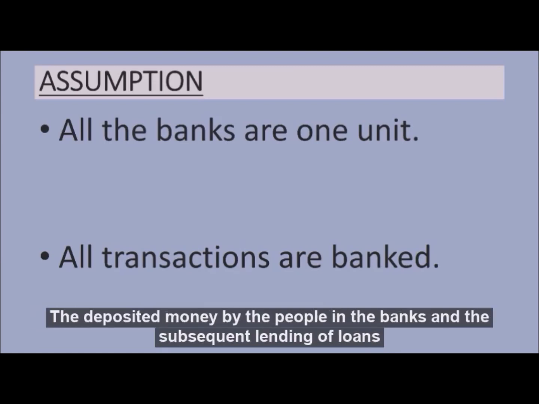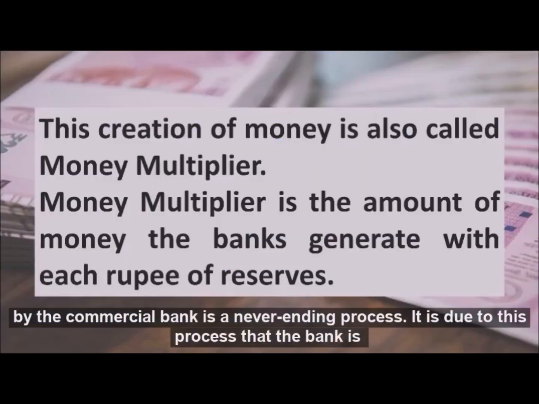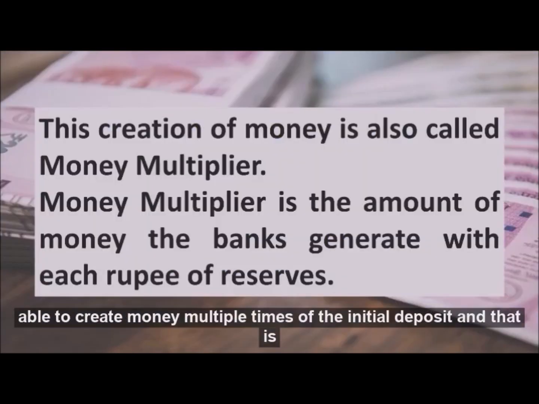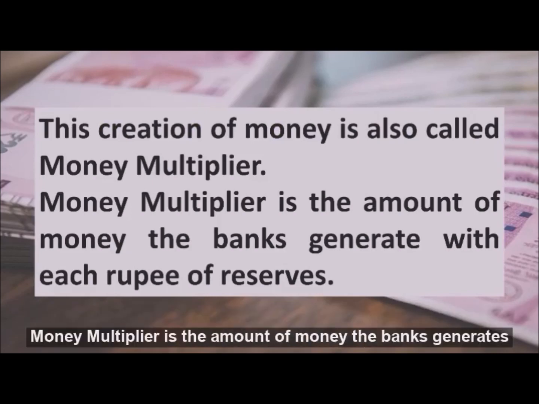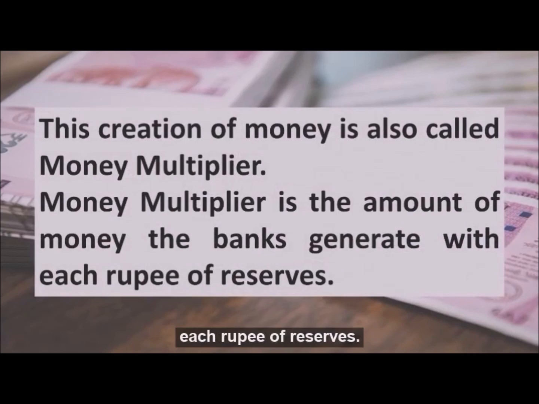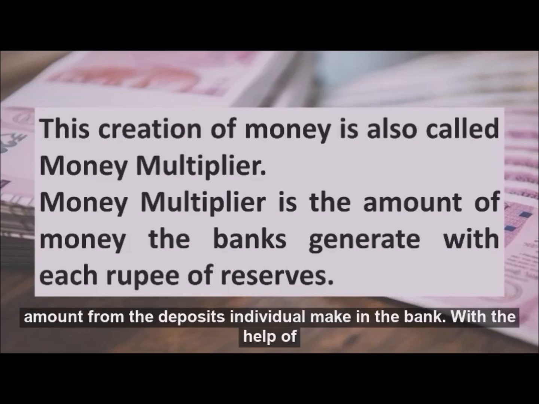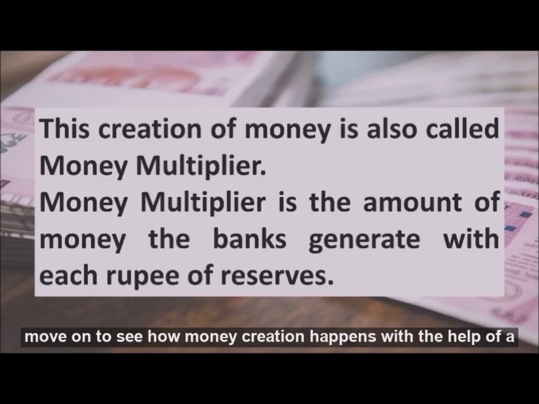The deposit of money by the people in the banks and the subsequent lending of loans by the commercial bank is a never-ending process. It is due to this process that the bank is able to create money multiple times of the initial deposit, and that is called money multiplier. Money multiplier is the amount of money that the bank generates with each rupee of reserves. It is a prime function of commercial banks. They generate this amount from the deposits individuals make in the bank. With the help of these concepts, we'll further move on to see how money creation happens with the help of a numerical. Now let's move on to the numerical.